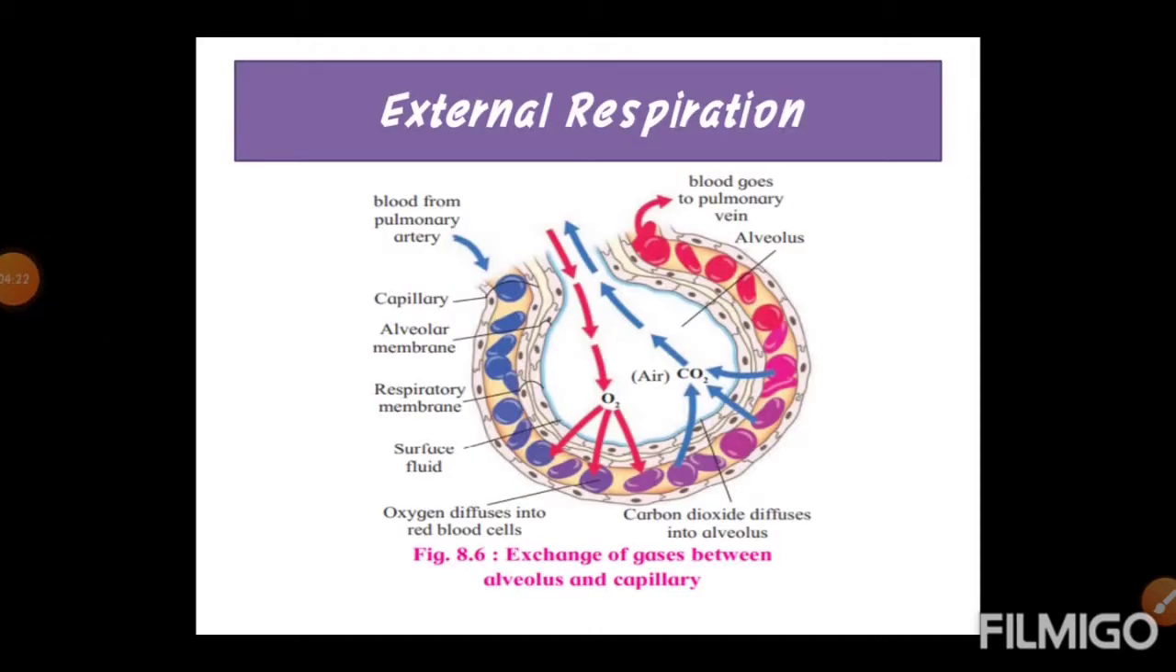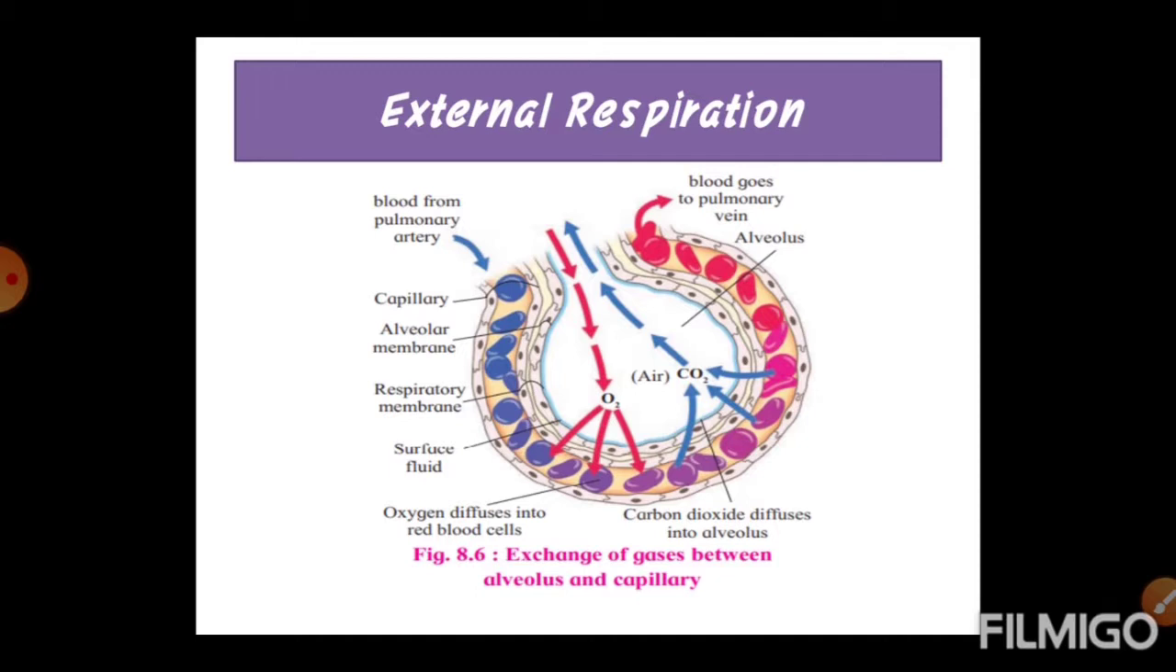Second, external respiration. It is also known as exchange of gases at alveolar level. We have seen that alveolus is the smallest unit of respiratory system. These are present in lungs. They are like grapes. An alveolus consists of a layer of simple squamous epithelium resting on a basement membrane, and it is associated with a dense network of capillaries. The capillary wall is also made up of simple squamous epithelium resting on thin basement membrane.